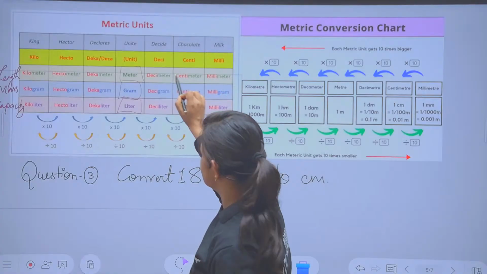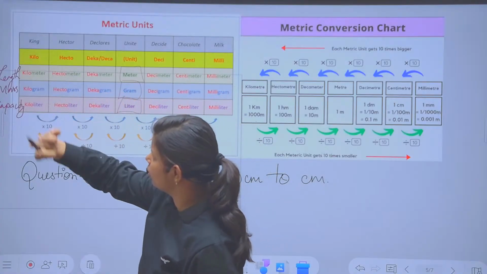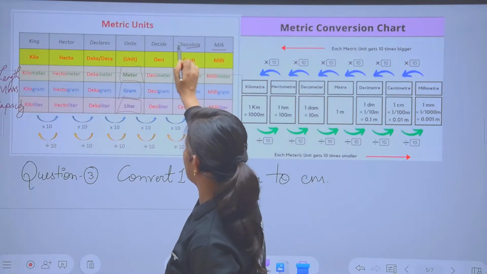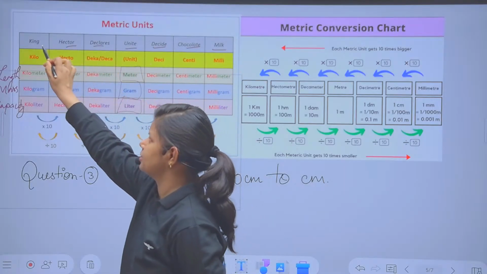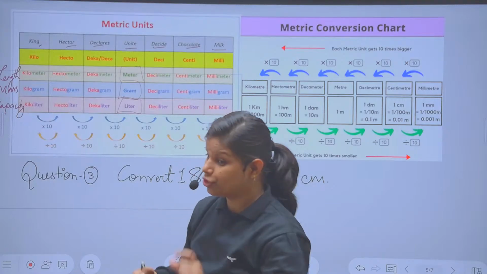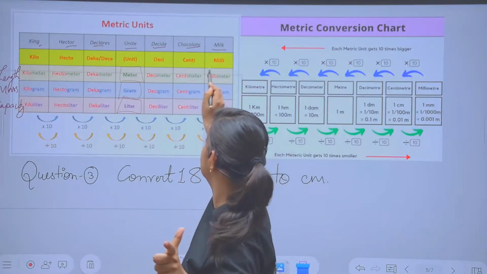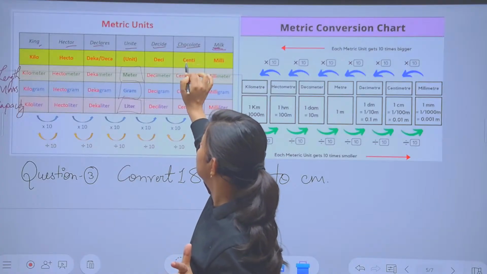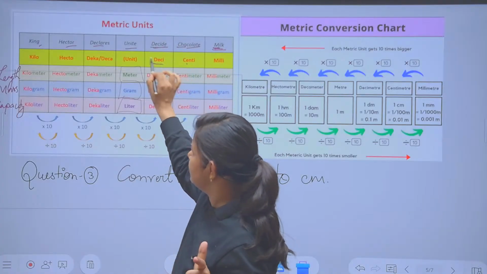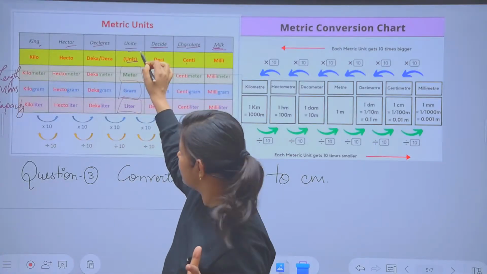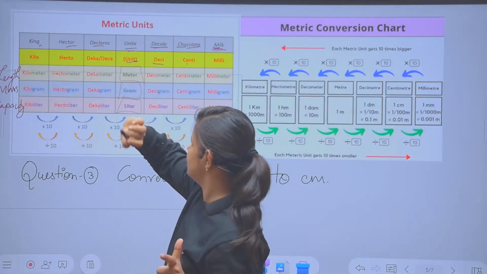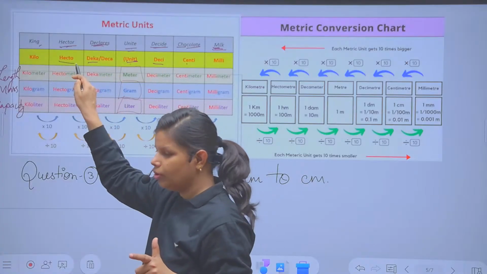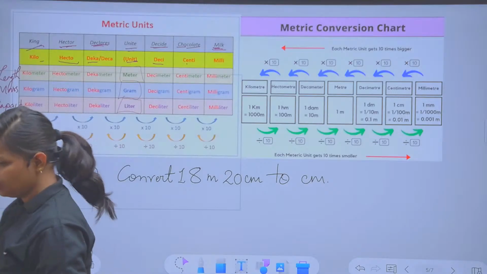In what way will you recall? The short form is milli, centi, deci, meter, deca, hecto, kilo. And how will you represent it as short mnemonics? That will be milk, chocolate, decide, unit, declares, hector, king. It's difficult to remember, but you just recall the short mnemonics from here. Milk is for milli, chocolate for centi, decide for deci, unit remains the same, the standard unit, there is no change in that. Then declares represents deca, hector represents hecto, and king represents kilo.